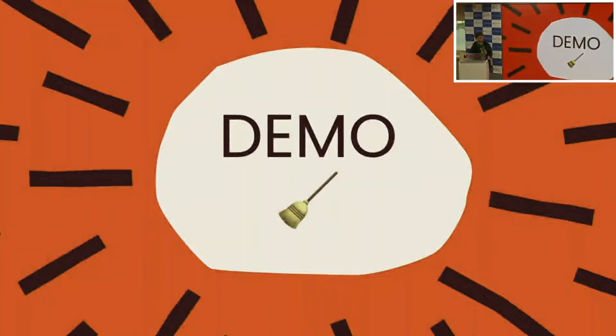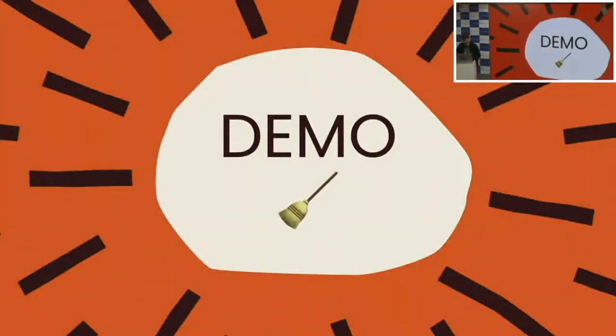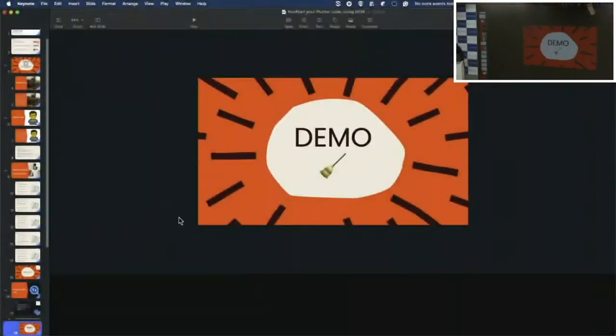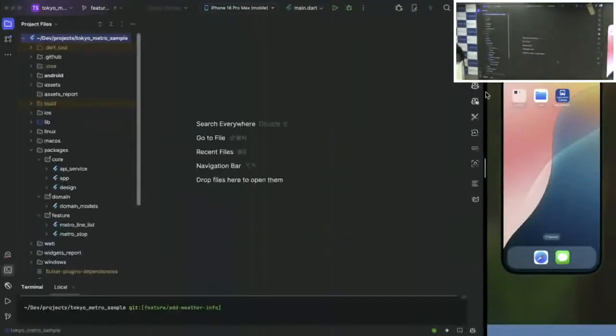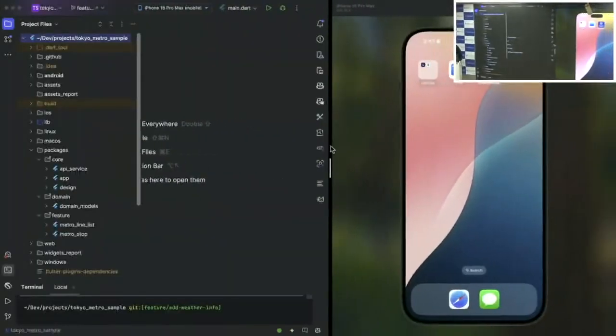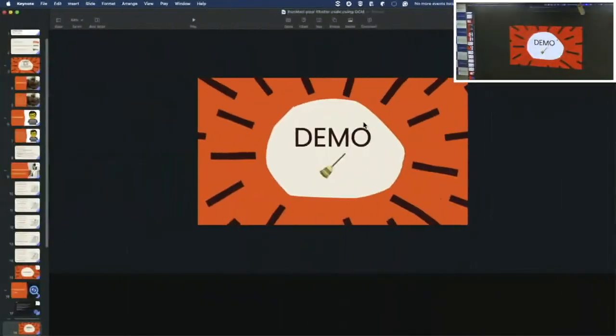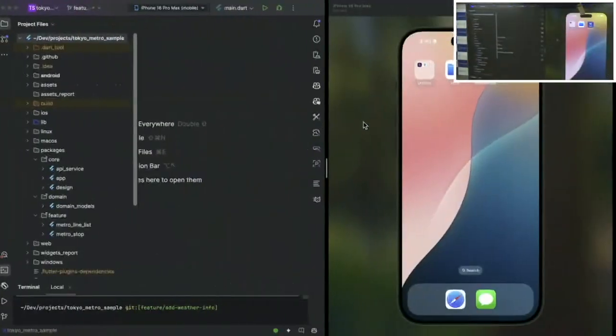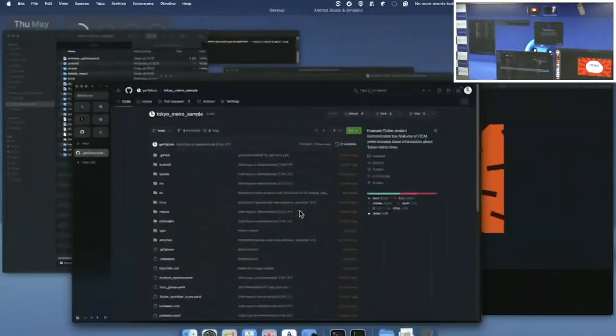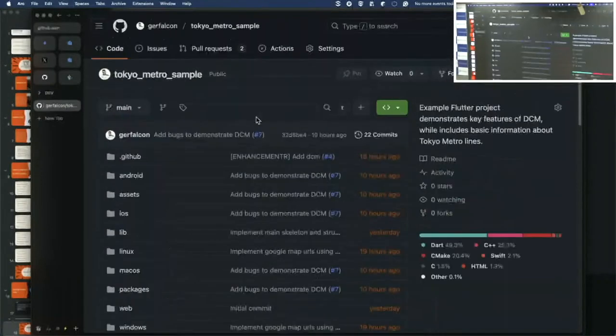And to do that, I brought a small demo for today's session. So let's take a look at that. This application will also be linked at the end of the presentation and can be found in a public repository. I want to show you what we are tackling and dealing with together, which will be a Tokyo Metro sample application.